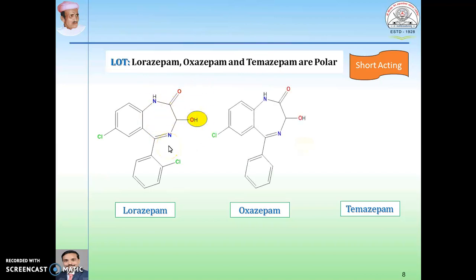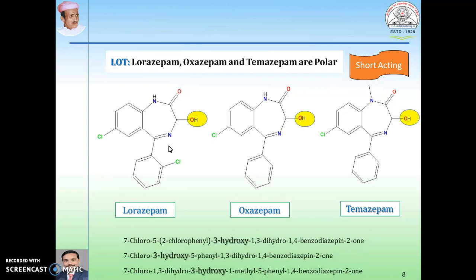Next example, oxazepam, which also contains the third position OH. Temazepam also contains the third position OH, and this drug becomes polar because of the presence of OH. Because of this, these are known as short acting.